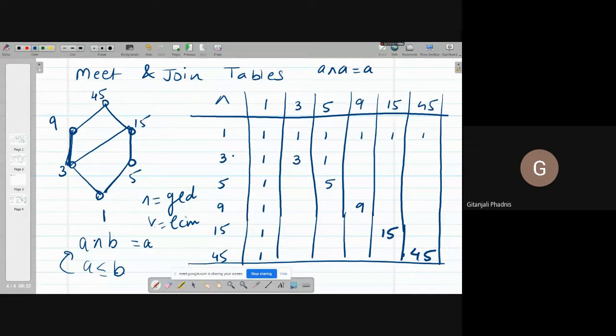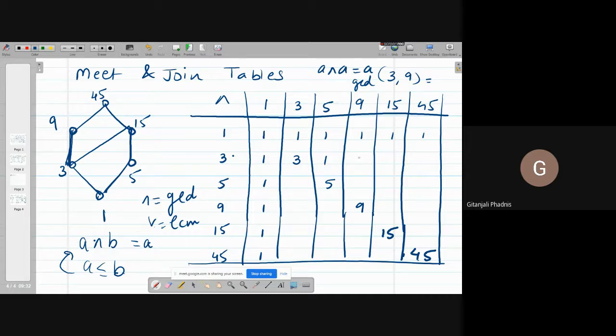Do you understand? So what is GCD of 3 and 9? Three. So it is very easy for you. Without Hasse diagram also, you should be able to write that. Meet is nothing but GCD and join is nothing but LCM.